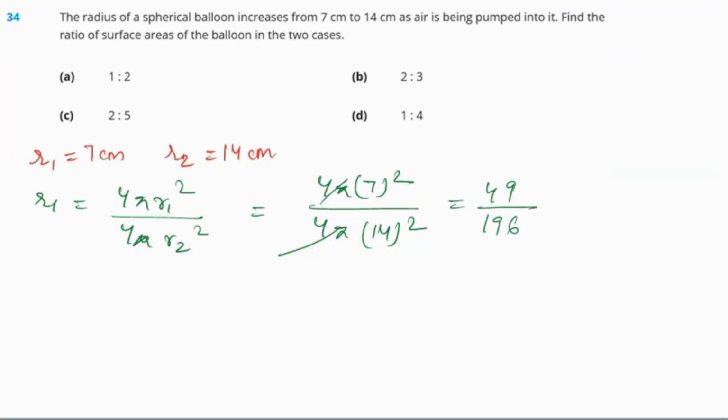If we solve it further and cut it down, we get 1 by 4. So the ratio is 1 to 4.